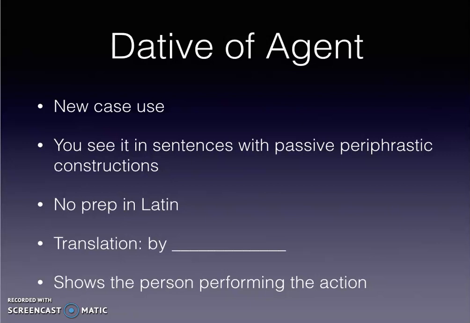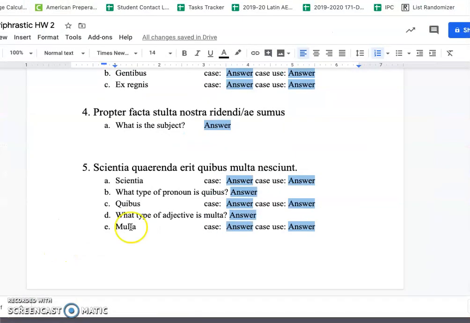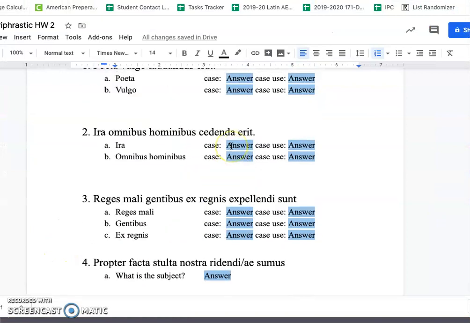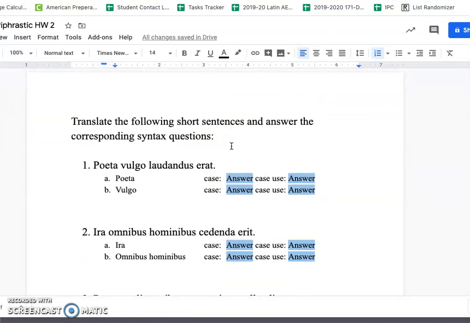Okay, let's take a look at your sentences on today's assignment. These sentences are all based off of the sentences you had in the first assignment that we did with passive paraphrastics. So again, you already have the base. We're just adding a little bit to it. All right, so sentence number 1, Poeta vulgo laudandus erat. You're going to be writing your translation here and then answering the following syntax questions.